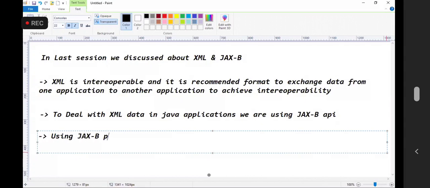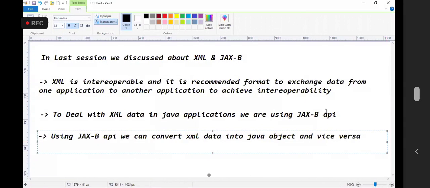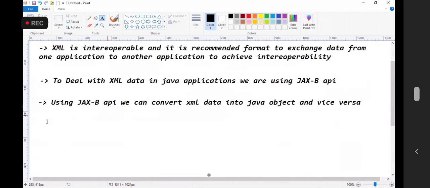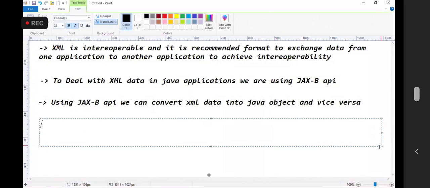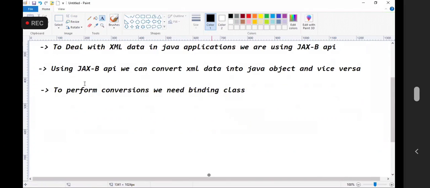Using the JAX-B API, we can convert XML data into Java objects and vice versa. To perform these conversions, we need binding classes.